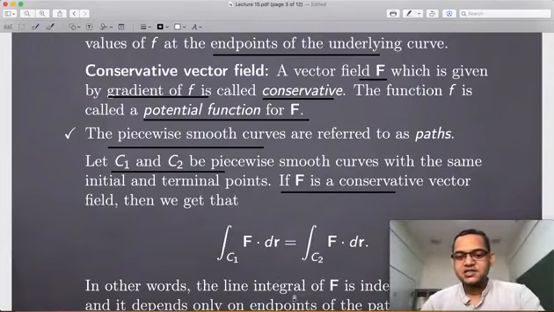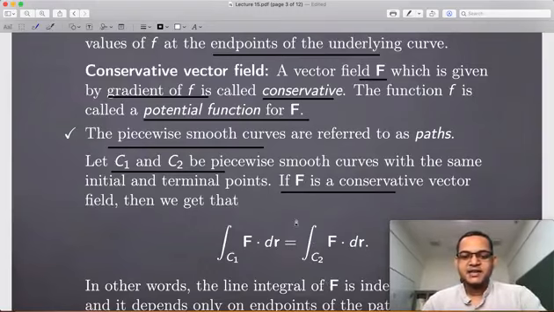This gives you a lot of flexibility in choosing curves, because I may give you a very complicated curve joining 2 points, but if you know that you need to integrate a gradient, then all you need to do is consider anything. You can take a line segment, for example.